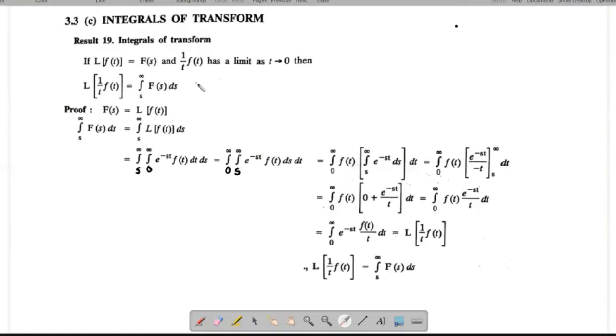Before doing this proof, I'm going to tell you that in most cases we are going to apply only the result in the coming portions, syllabuses, that means papers, subjects, right? So don't worry about the proof. Why do we prove this result? We should know the result; it is most important. How to apply that result? This is the meaning.